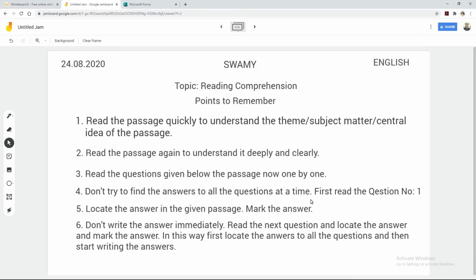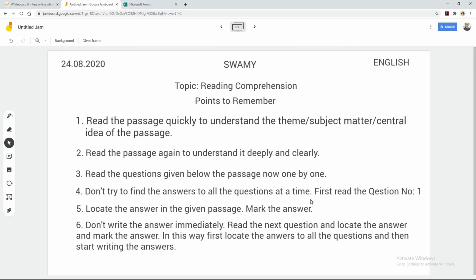Now point 6 is, don't write the answer immediately. As soon as you find the answer to question number 1, don't start writing the answer immediately. Read the next question, locate the answer and mark the answer in the question paper. In this way, first locate the answers to all the questions and then start writing the answers. That means you have to first locate the answers to the questions one by one and then write answers to all the questions one by one. So don't mix writing answers and locating answers, because that will cause some kind of confusion.